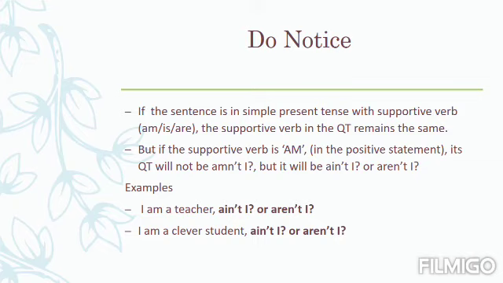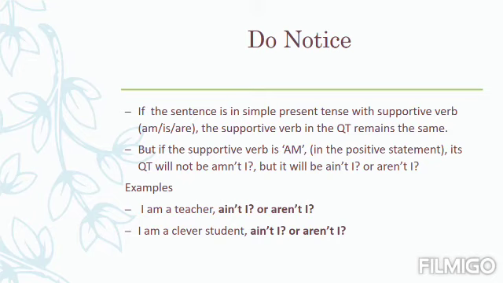Now observe the examples which are given here. I am a teacher. This is the positive statement. Now its question tag will become negative. Here the supportive verb am is given. So into the question tag we shall use am. The statement is positive, we will make it negative, so am not. The subject I is given, so we shall put I at the end of the question tag. So the question tag has become am not I.